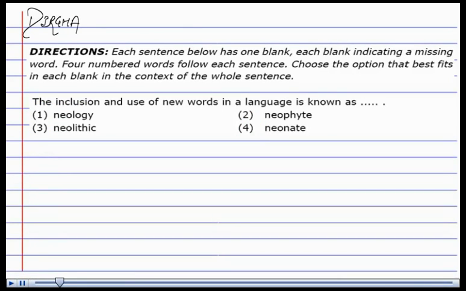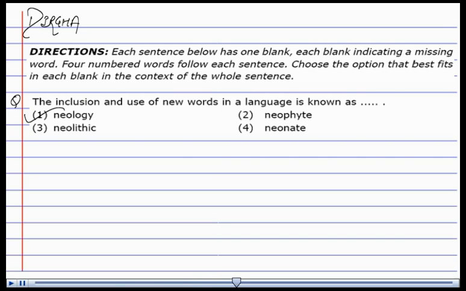Direction. Each sentence below has 1 blank. Each blank indicates a missing word. 4 words follow each sentence. Choose the option that best fits in each blank in the context of the whole sentence. And the sentence is, the inclusion and use of new words in a language is known as